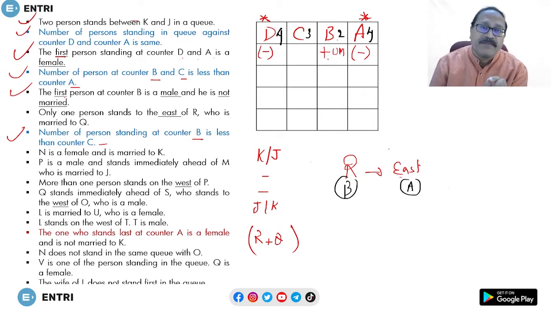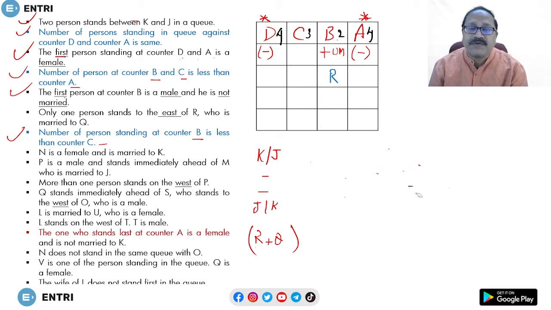Male, unmarried, whereas R is married to Q. So R cannot come at the first place. Then obviously R will come at the second place. So let's place R at the second place. There is no third place for this, because in counter B only 2 people are there. So this is how R's position is fixed.